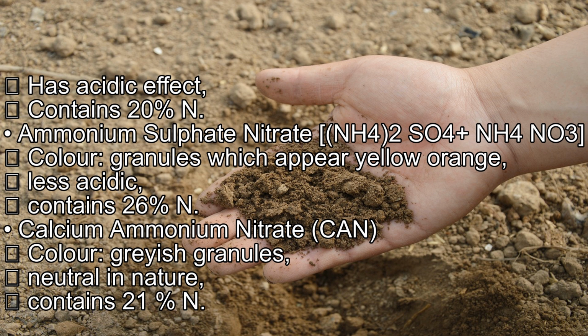Ammonium sulfate nitrate, (NH4)2SO4 plus NH4NO3. Color: granules which appear yellow-orange. Less acidic. Contains 26% N. Calcium ammonium nitrate, CAN. Color: grayish granules. Neutral in nature.